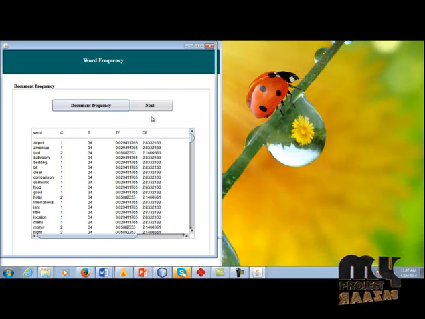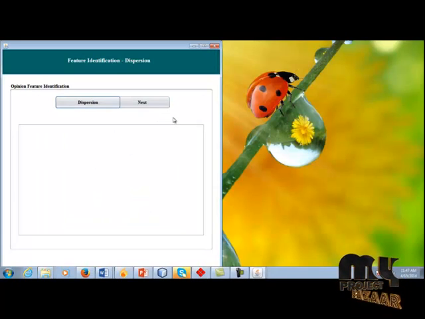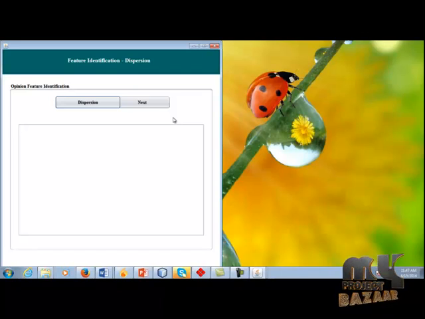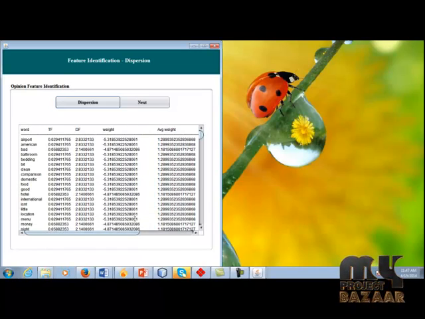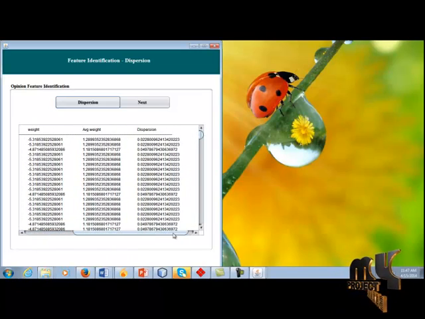Click next. Now we are going to calculate the opinion feature identification. Before calculating the opinion feature identification, we are going to calculate the dispersion and the deviation. Click dispersion. Dispersion quantifies how significantly a term is mentioned across all documents by measuring the distributional significance of a term across different documents in the entire corpus. Click next.